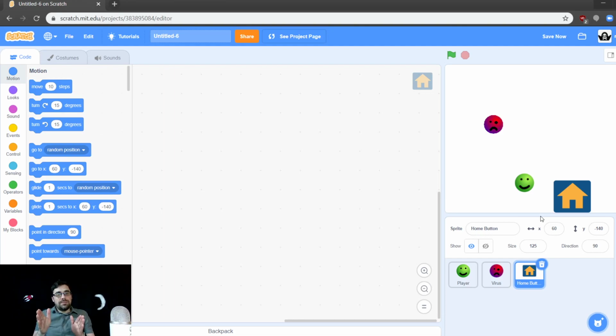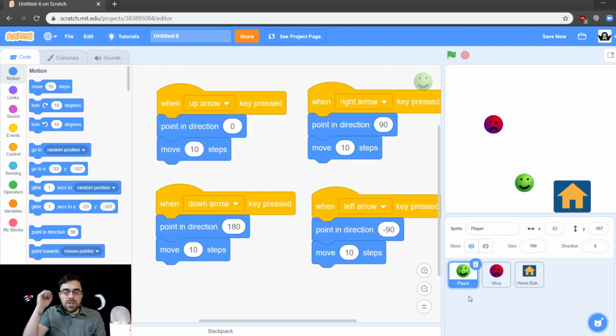Now, if you want, you can paint your own, but I want us to just get going and look at the blocks. We can make it look pretty after we make it work. Okay, so here is our home button, and it can just sit there. I don't think we need to do very many blocks for it. What we want is when the player touches it, we want the viruses to say, oh, I can't get you. And the viruses only go after the player when it is not inside the home.